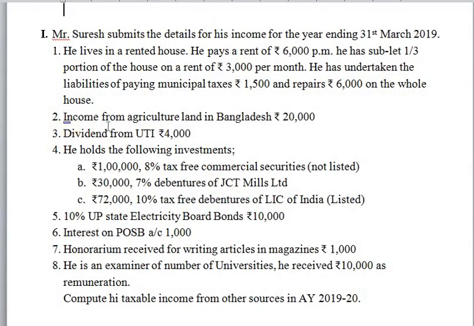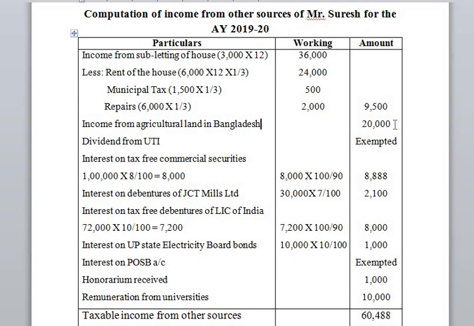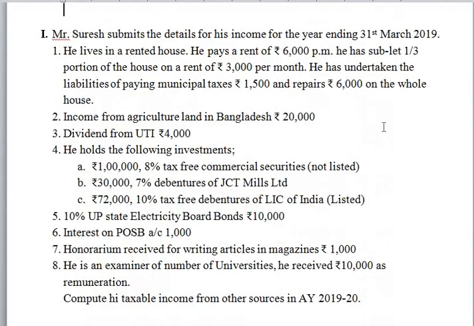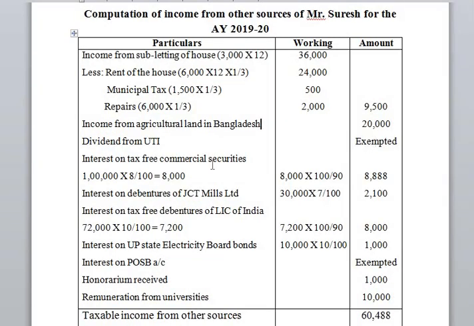Next, income from agricultural land in Bangladesh. So the assessee has earned income from agricultural land in other countries. So any agricultural income earned in other countries is taxable under income from other sources. So the entire amount will be taxable. Dividend from Union Trust of India, rupees 4,000, it is exempted.